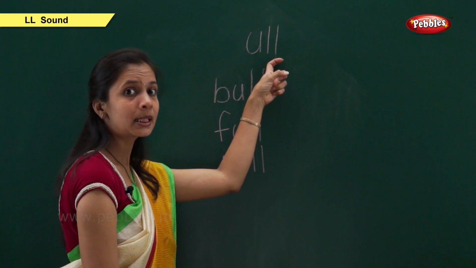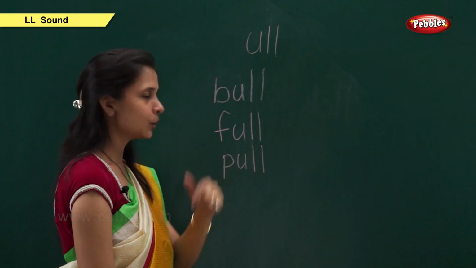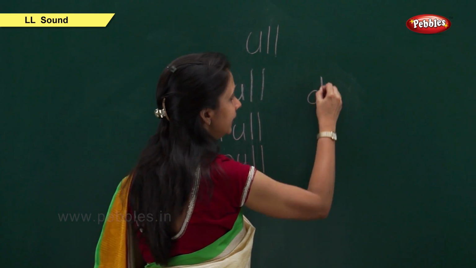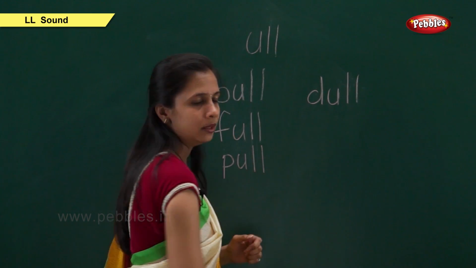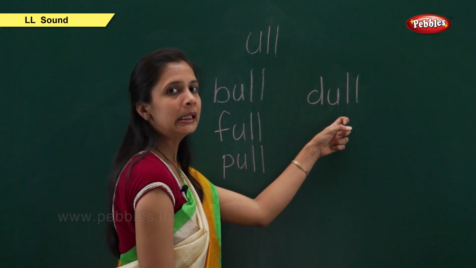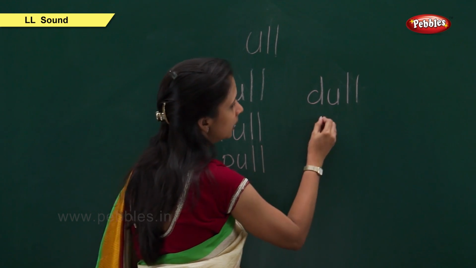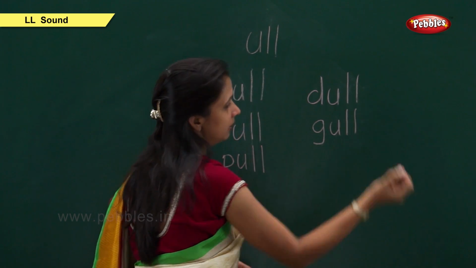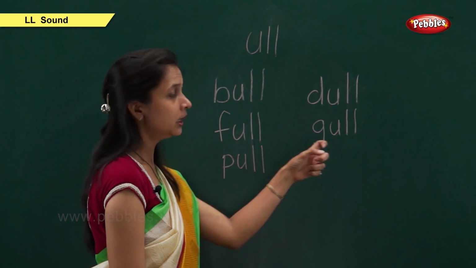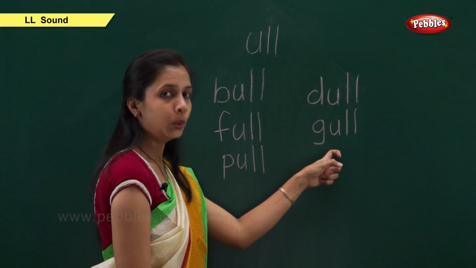Now here we have some examples in which the sound of U double L is not "ul," but "uhl." Here it is D, U, L, L. Dull. D, uhl, dull. The next is G, U, L, L. Gull. G, uhl, gull.